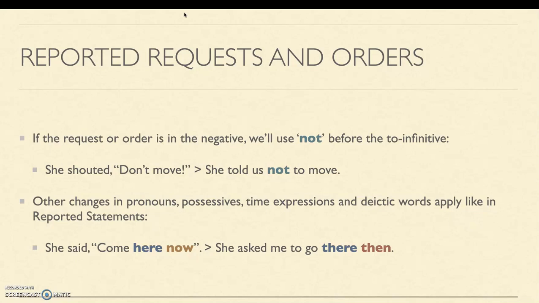The rest of the changes that are produced when going from direct to reported speech apply here too, such as changes in pronouns, possessives, time expressions, deictic words. For example, she said, "Come here now." She asked me to go there then. That here becomes there and now becomes then.